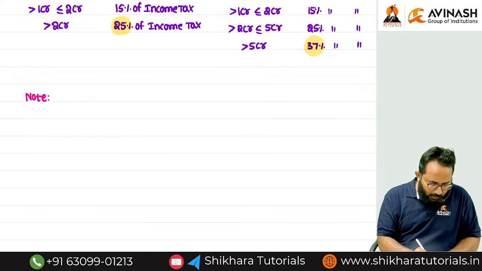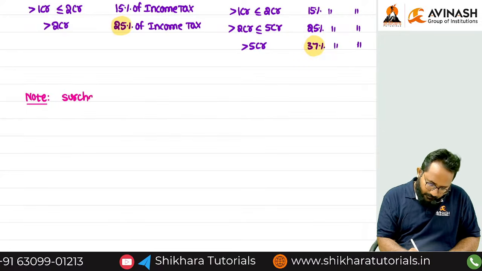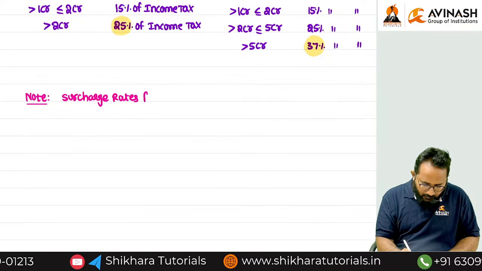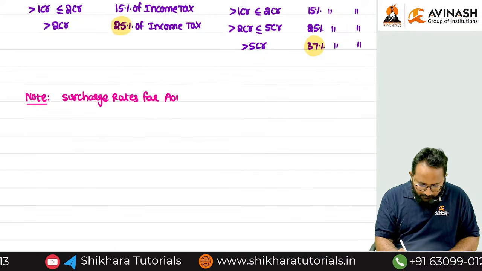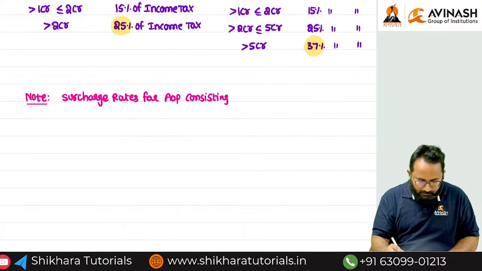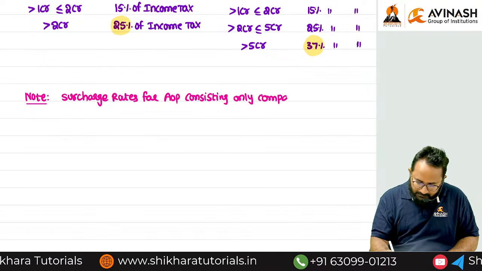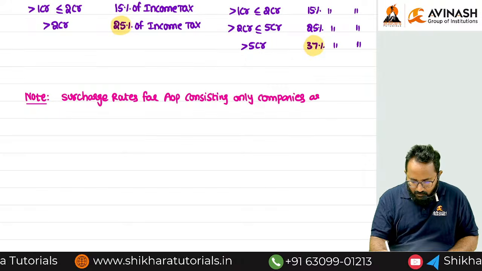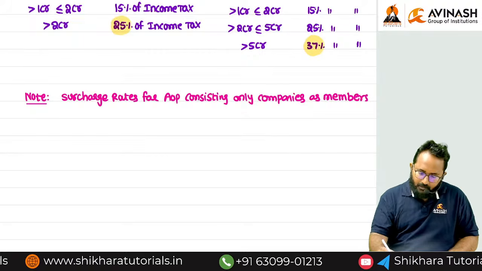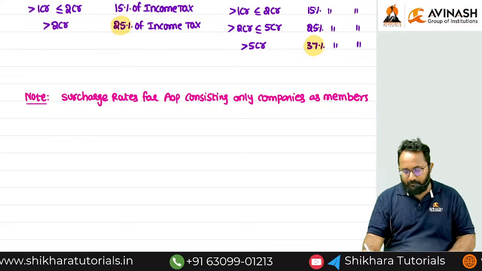Now listen carefully: surcharge rates for an AOP consisting only of companies as members. Always, for discussing surcharge rates, what is the base? Total income.